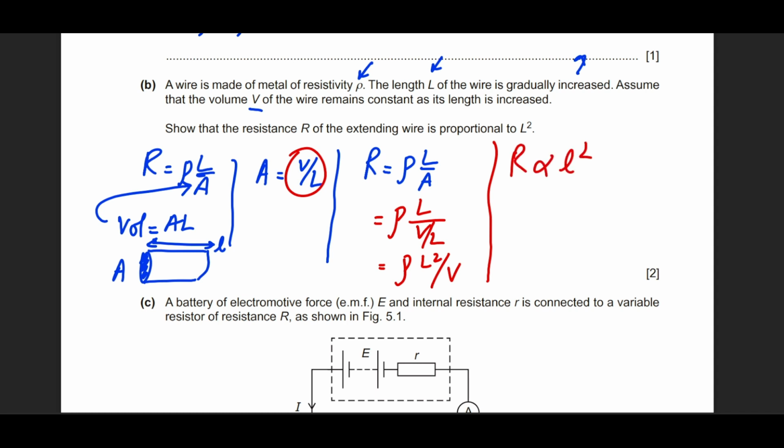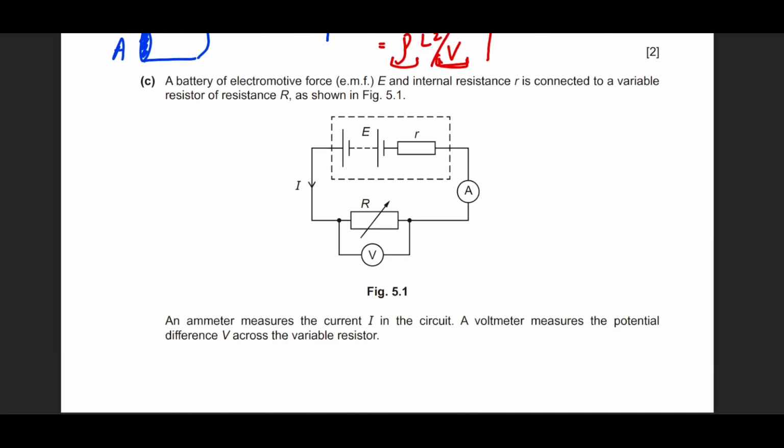Okay. One more thing. He says that the length is increasing. If the length is increasing, the cross-sectional area would be decreasing, but at the same time keeping the volume constant. So even here, the volume was constant. That's why we can draw this proportionality. The type of material is the same, the volume is the same. That's why we can say that the resistance is now proportional to L square, because rho and the volume are actually constants. Okay. All right.